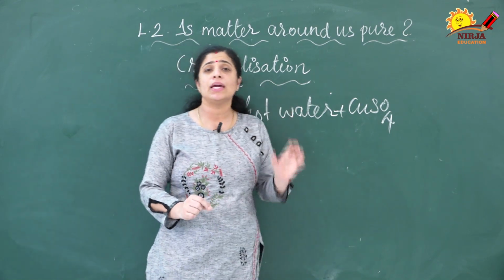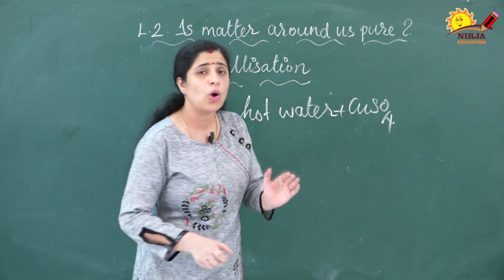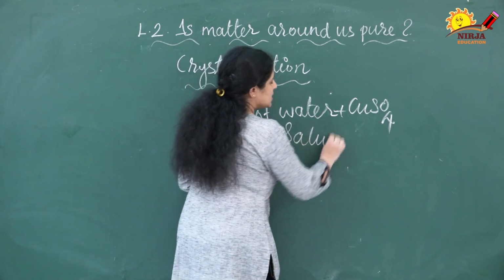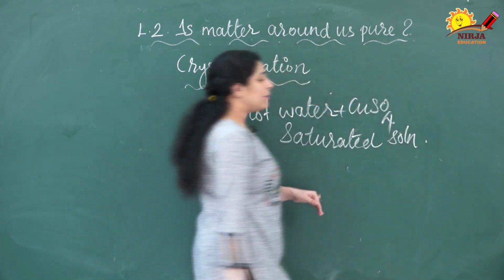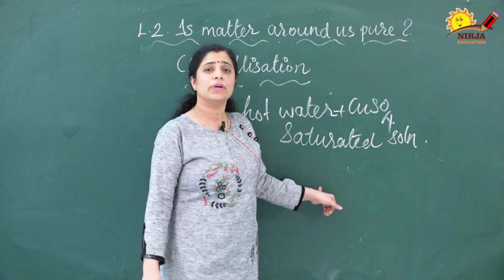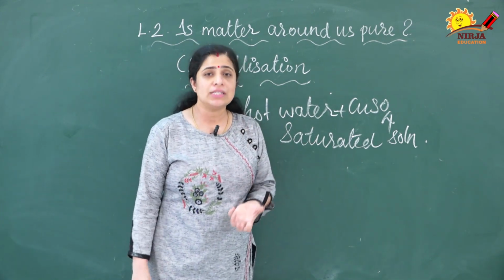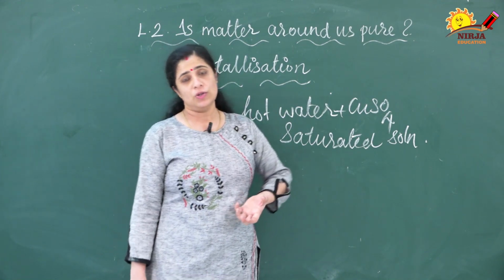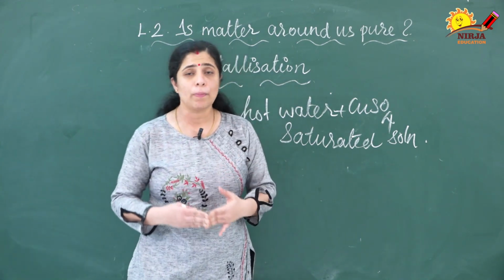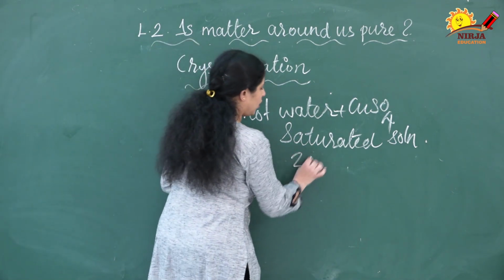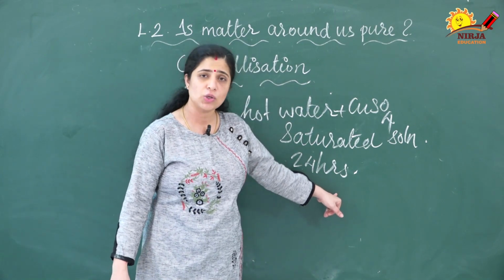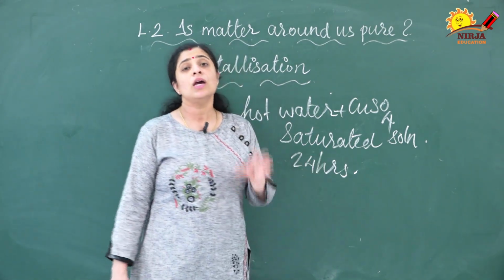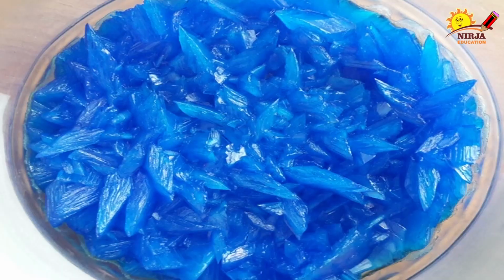That means you are making a saturated solution of this copper sulfate. Already we have discussed what a saturated solution is. So you are making a saturated solution of copper sulfate. After that you can filter the copper sulfate solution. Then you have to keep this copper sulfate solution almost 24 hours to cool down. After that you can see the pure crystals of copper sulfate.